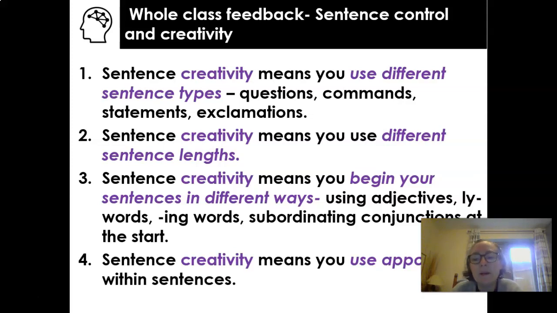So again, we're going to do some activities today that are about mastering these skills. This is quite using repetition to secure those skills. Okay, so putting into practice some of the skills that show evidence of control and creativity.